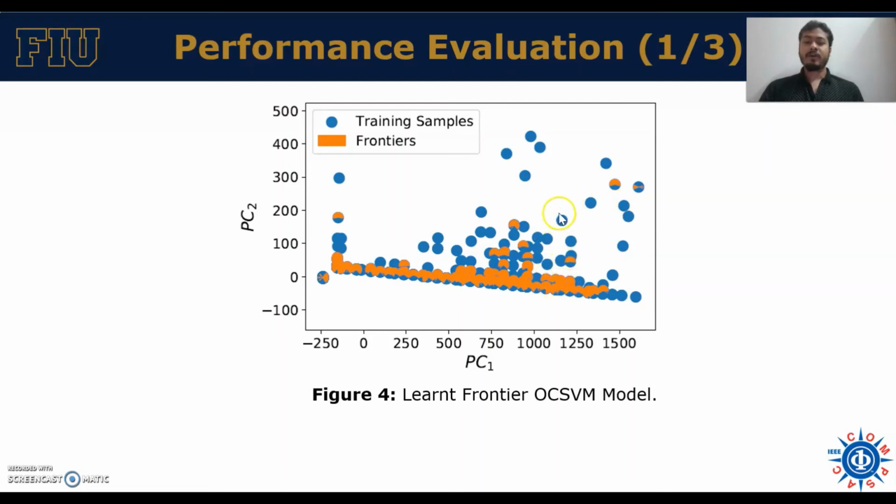We can alter the hyperparameters to come up with a more flexible boundary, but in that case, as we said earlier, the OCSVM model misses these dense regions. That's why we are ensembling both the OCSVM model and the autoencoder model.